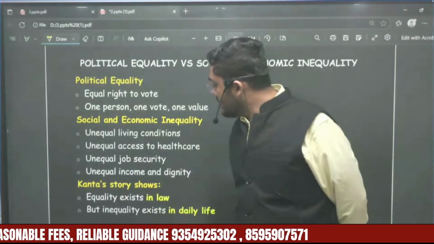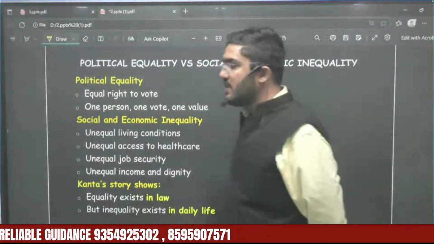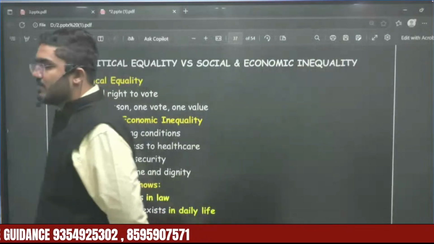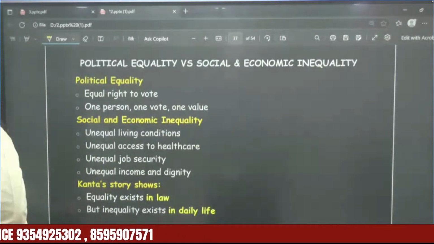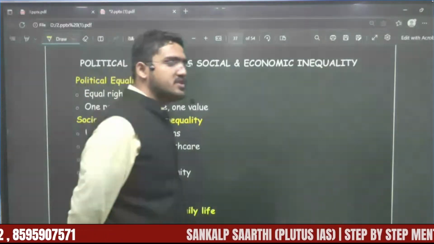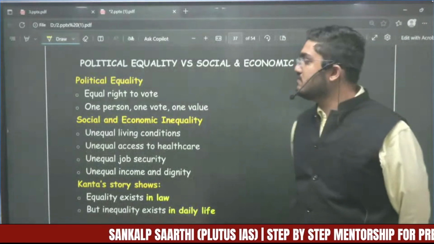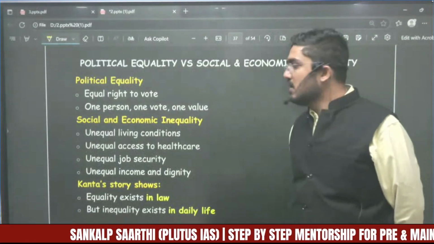Unequal access to healthcare must not be there. I'm not saying that whenever a person gets sick, they must have access to 5-star hotel facilities. No, it's not that. But they must at least have access to basic healthcare facilities.